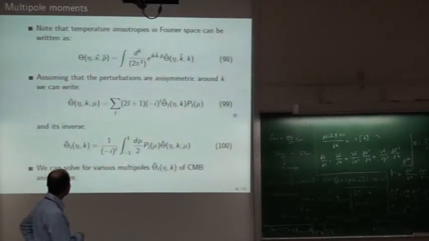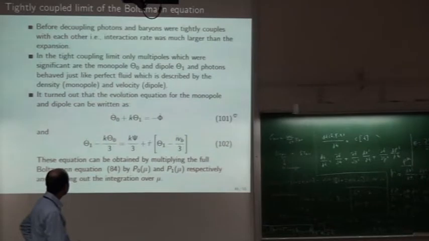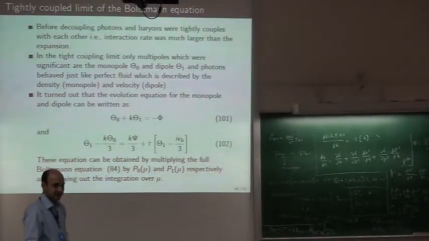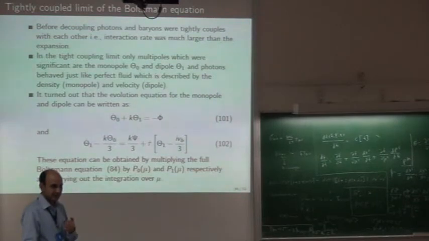One thing is that we had an evolution equation for theta. We can get that for theta in Fourier space. We can get the evolution equation for theta L from the same equation with some mathematical manipulation. And then we can explicitly write these theta 0 and theta 1. Now we are in the limit of tight coupling. Still, photons and baryons are tightly coupled to each other. Photons are not decoupled. It's before decoupling.